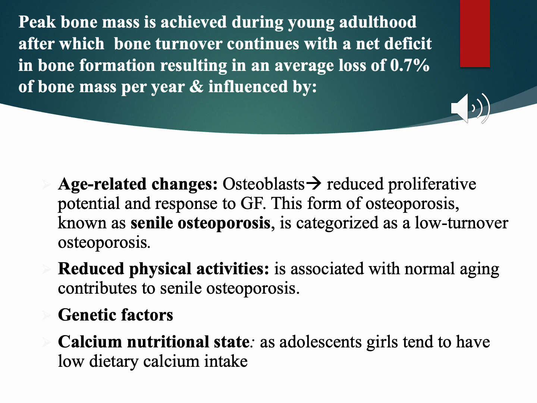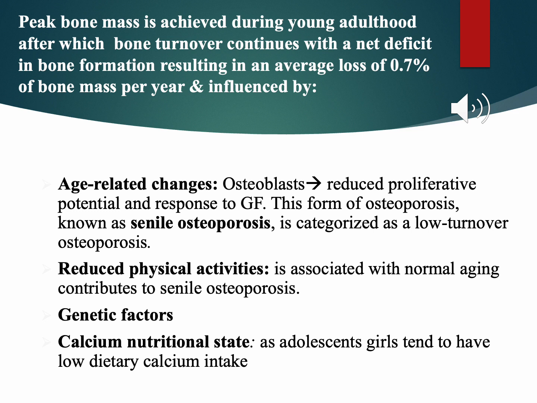So it's a low turnover osteoporosis because there is no increase in osteoclastic activity, but there is a decrease in osteoblastic activity. The second factor is reduced physical activity, which is associated with normal aging and contributes to senile osteoporosis.